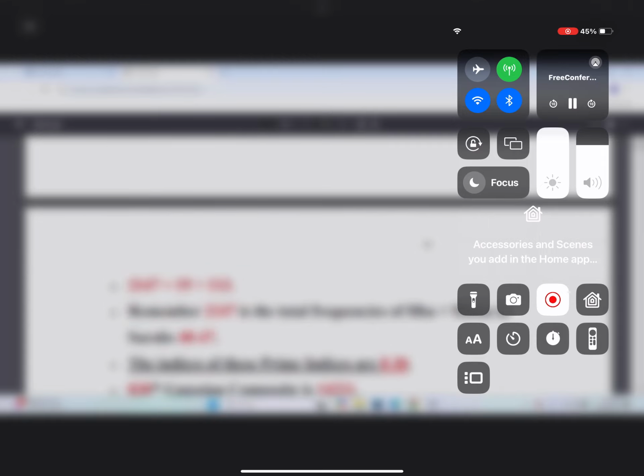Now I said, remember, 2147 is the total frequency of Hha plus Meem in Surahs 40 to 47. And Surahs 40 to 46. There's a typo there. It's supposed to be 40 to 46. There are 7 of them, and all of them are Hha Meem initialed. And so that's why I said that. So if you count those, that number is generated there. So this number generates without even looking at the Quran.